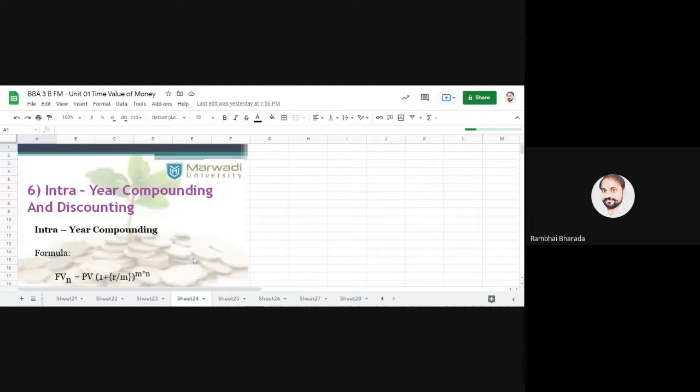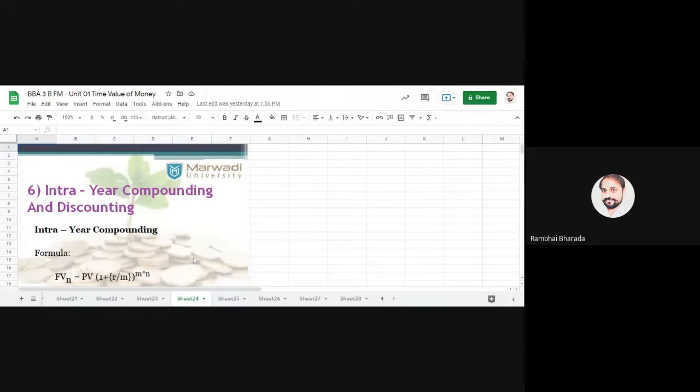Now these two conditions are clear. Number one, interest or compounding interest means future value. Discounting rate or rate of discount means present value. Single amount, single one. Multiple times same amount, annuity, and number of months, intra compounding or intra discounting. These are clear for everyone? Yes. Okay.